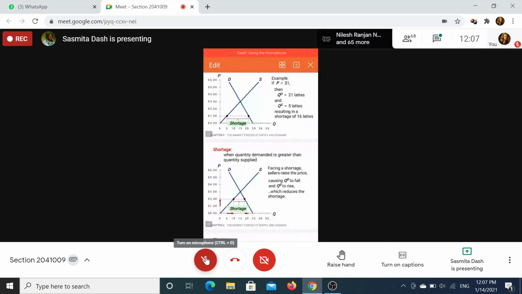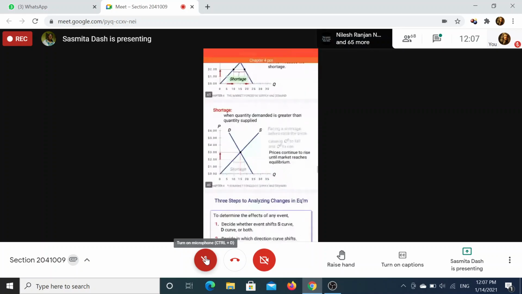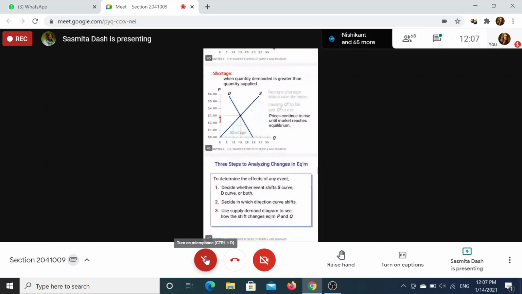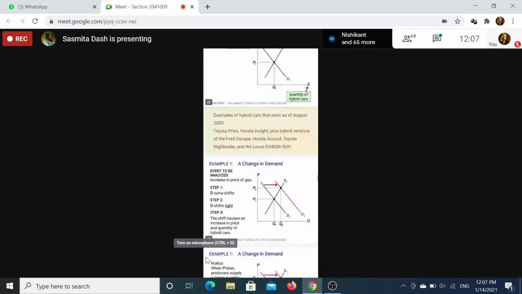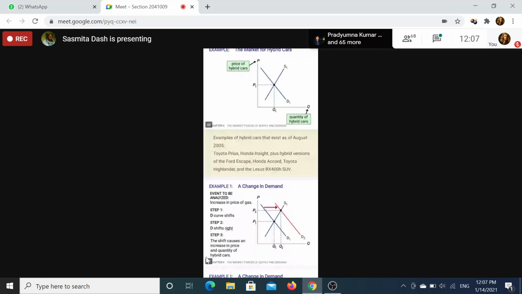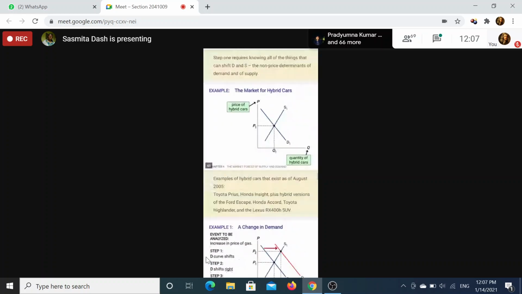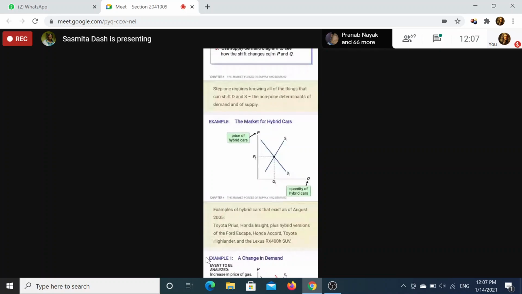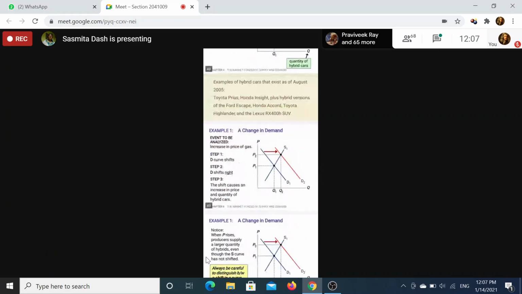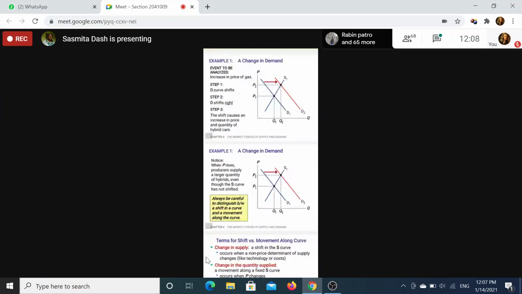So what have we discussed? We have discussed the equilibrium demand, and we have started shifting of the demand curve and supply curve. We will start from there. We have started the equilibrium point and how you calculate the equilibrium price. So we will go for shifting, either one side shifting or both side shifting.